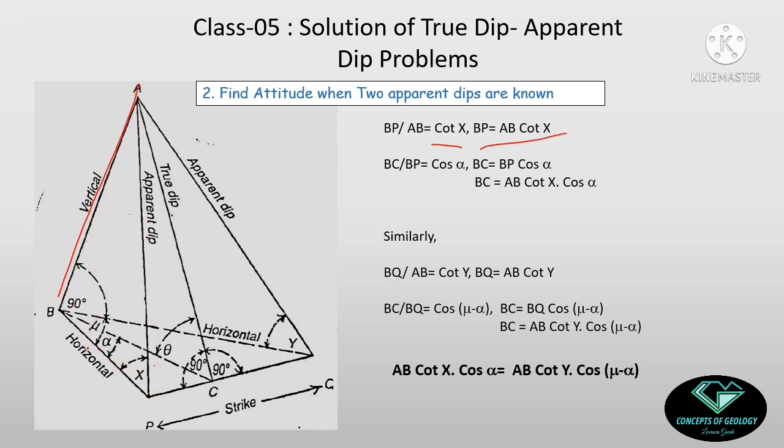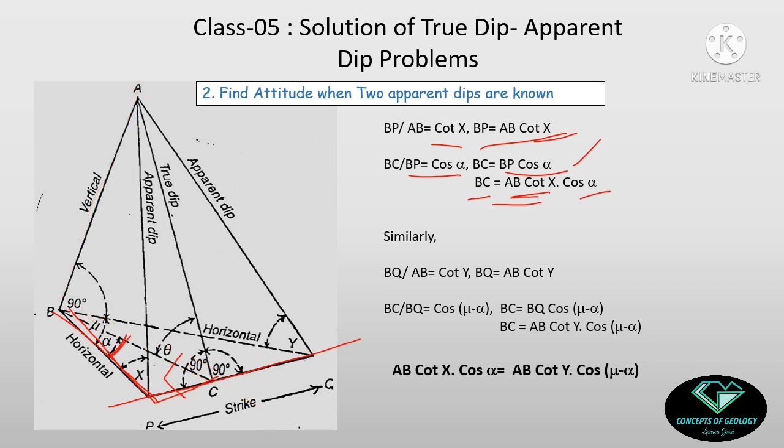Fine. Now I am coming to the basal triangle, this one, okay. Here this one is the strike in this drawing and this one is the true dip direction. So the angle between them is a right angle, okay, and this small angle is alpha here. So the equation here I am having is BC by BP, so this one is BC and this one is BP, that is cos alpha. So BC equal to BP cos alpha, and from this equation we know BP equal to AB cot X. So I am replacing BP by AB cot X. So the entire equation is becoming BC equal to AB cot X and cos alpha was previously there, okay.